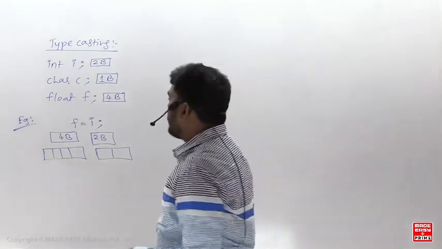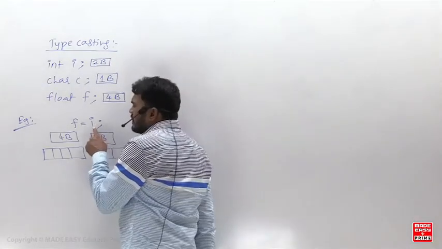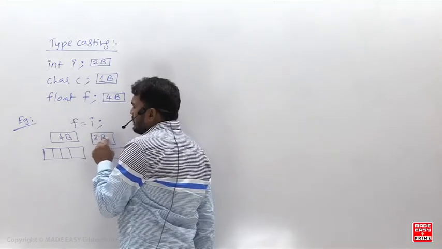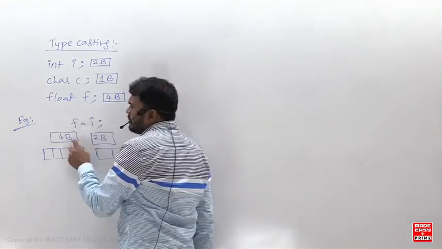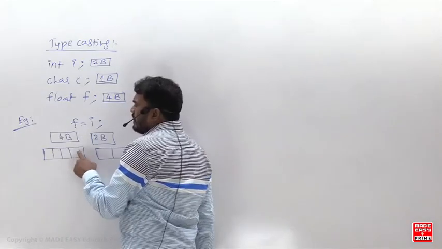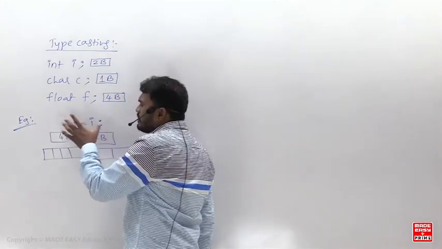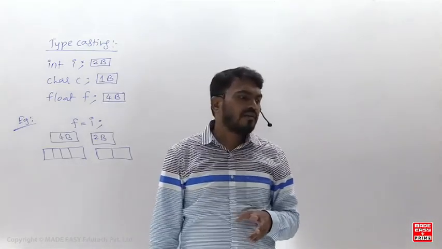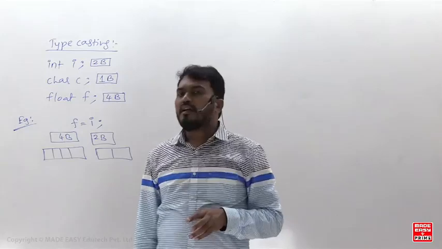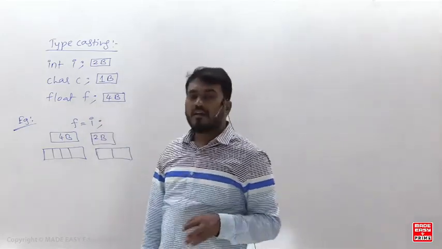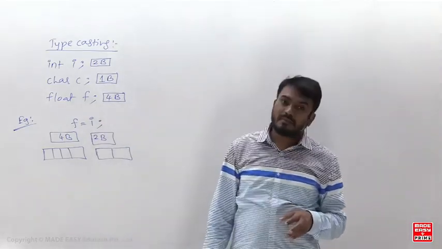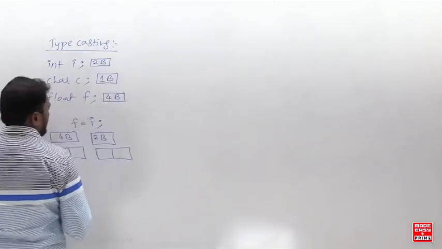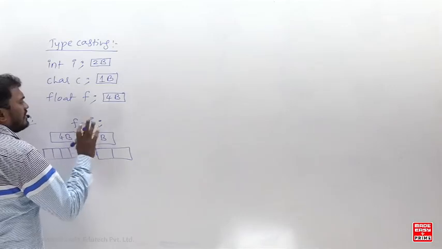Now, if you are trying to perform like this, integer variable data, whatever is there, you are assigning it to float. Integer takes 2 bytes and float takes 4 bytes, so 2 bytes of data you are trying to assign in 4 bytes. Is there any problem in the size? No. The problem is in the type.